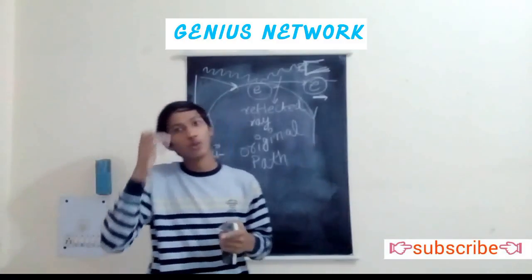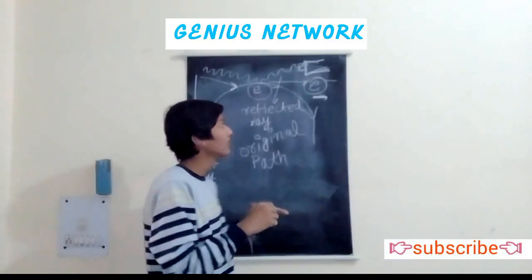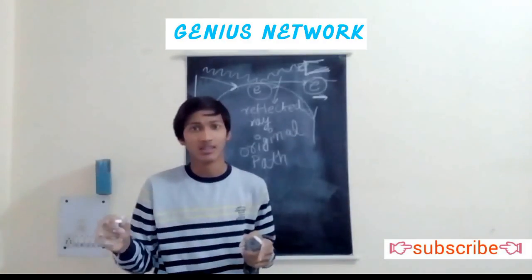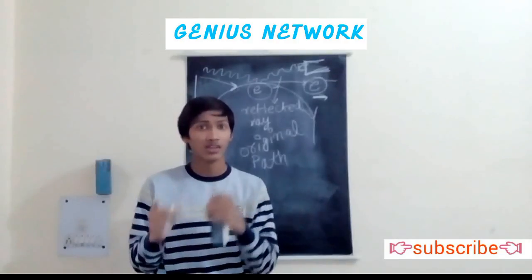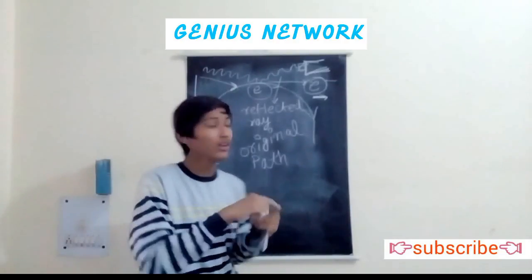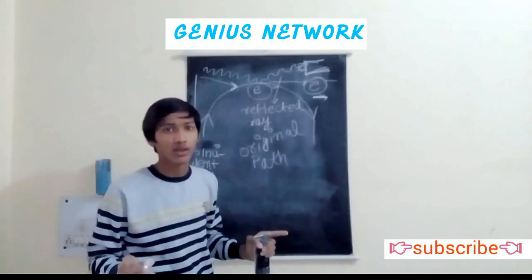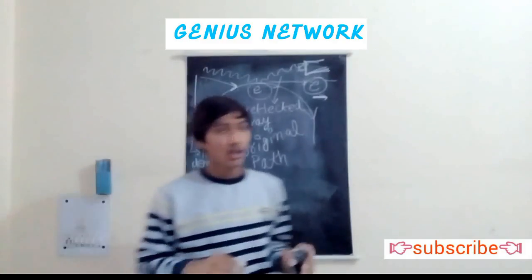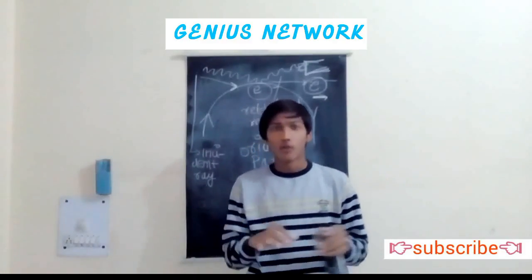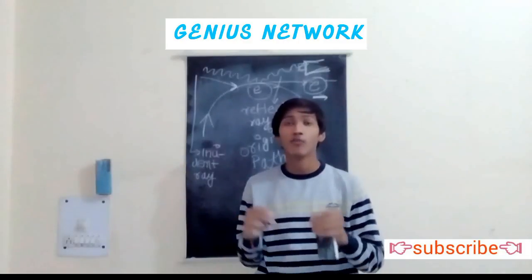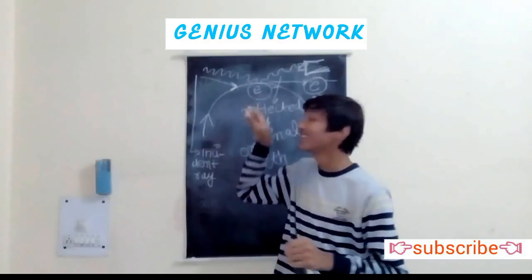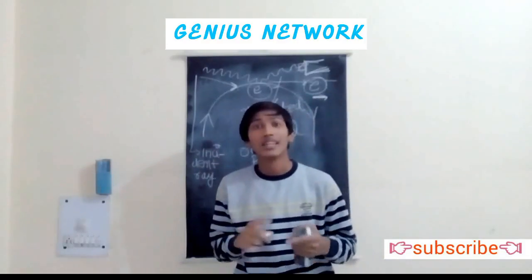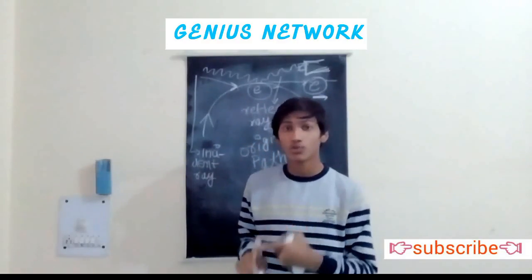Now as we all know, shorter wavelength photons have more energy, hence they will change the momentum of the electron. According to the principle of optics, if you want to measure the position of a particle, here the electron, it depends upon the wavelength used.